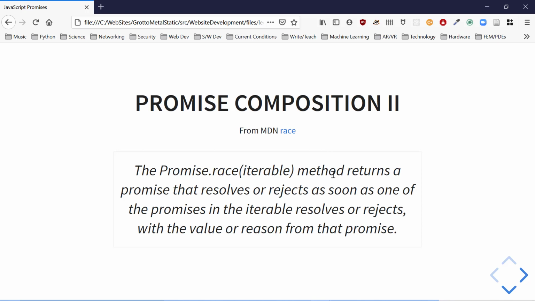Promise race returns a promise that resolves or rejects as soon as one of them does.